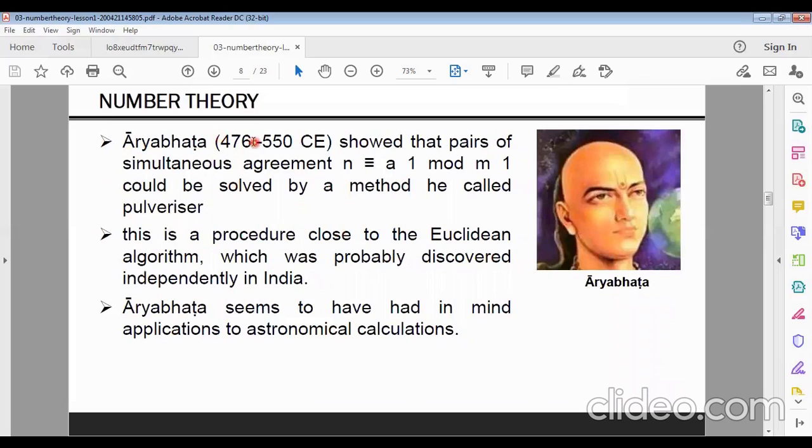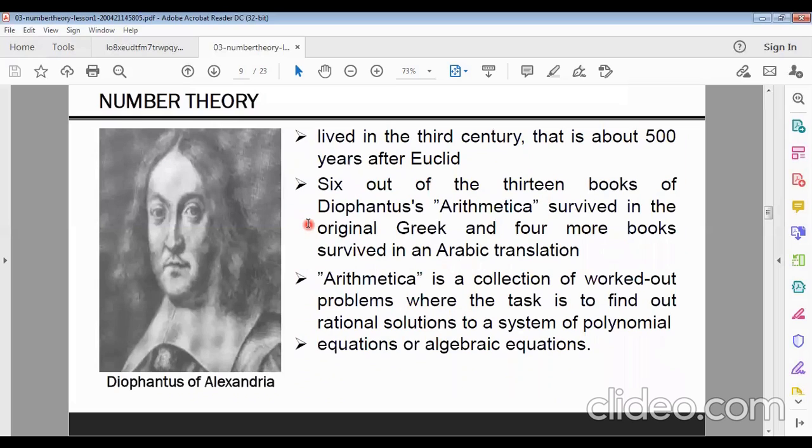And number theory also has a historical note on Aryabhatta, who discovered some important rules in number theory. And this is Alexandria. He has a great contribution to number theory also.